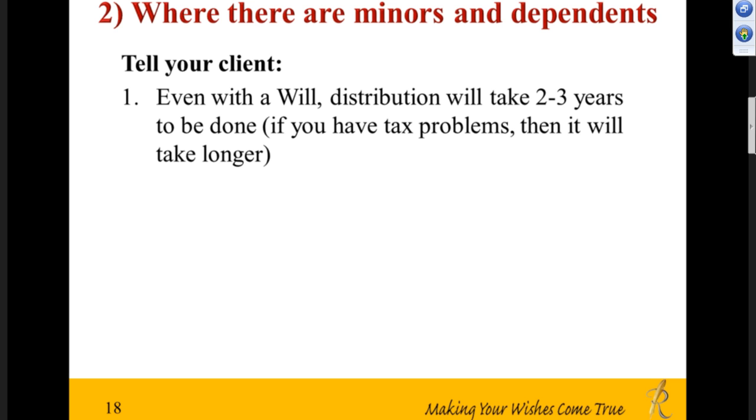So if your client has tax problems, some undeclared taxes, or because he's a businessman and decided to pay less tax and do some funny tax evasions, then it will take even longer, because the tax department will do an investigation of the years of tax, the amount of taxes that he paid, to find out whether there's any amount that should have been paid but was never paid. So that investigation will definitely prolong the distribution, which could probably take 5, 6, 7, 8 years.